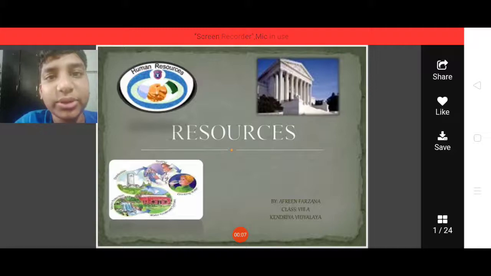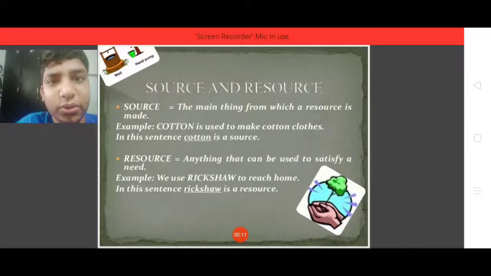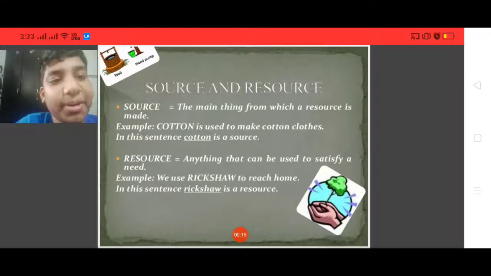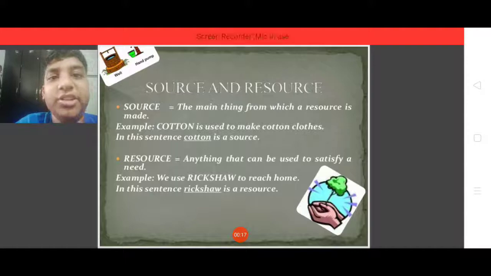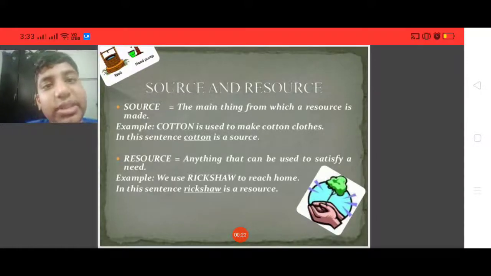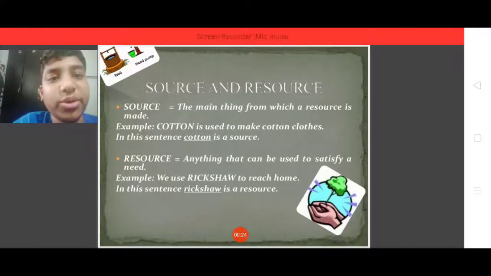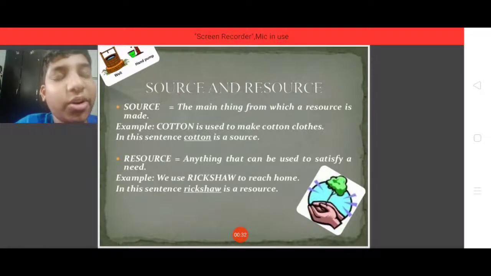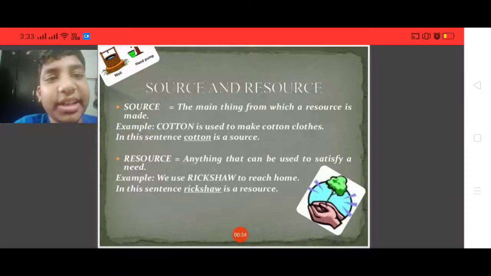Today I am going to talk about the geography lesson, resources. What are resources? Resources are anything that can be used to satisfy a need. What is a source? A source is the main thing from which a resource is made. Sources are used to make resources. An example of a source is cotton, which is used to make cotton cloth. So cotton is here a source.